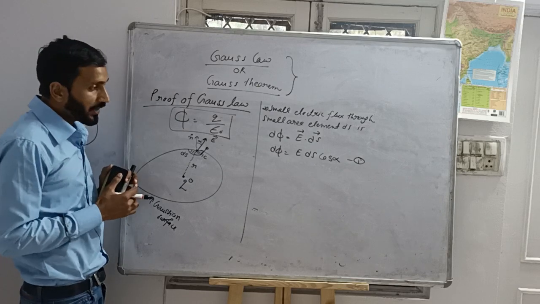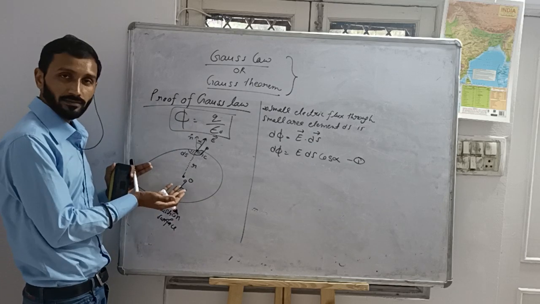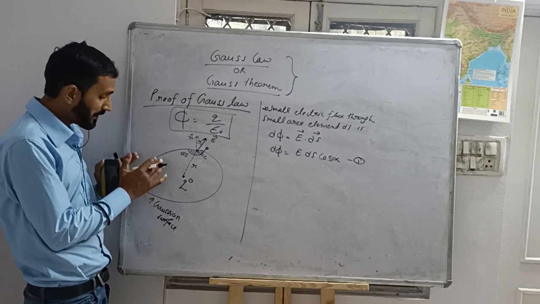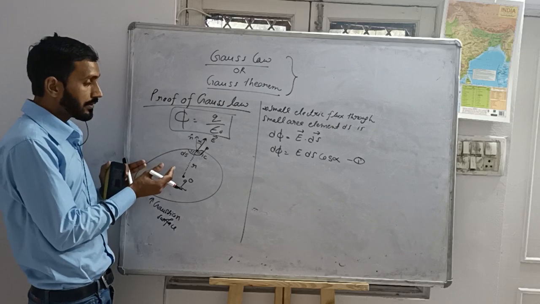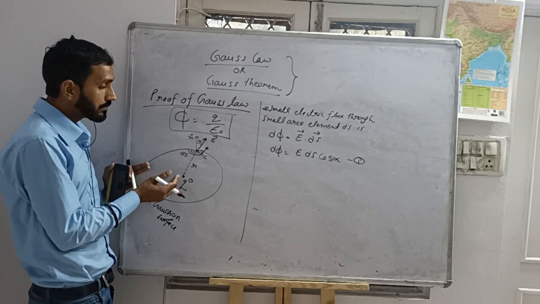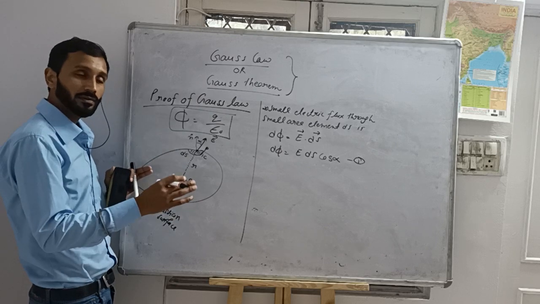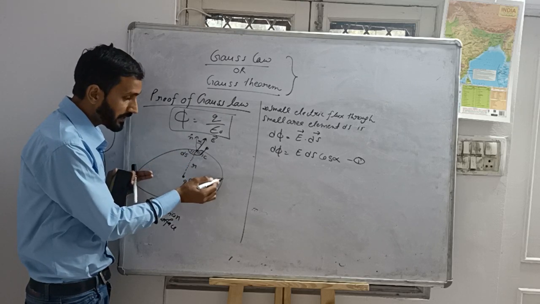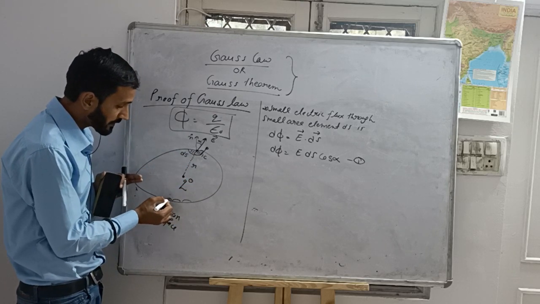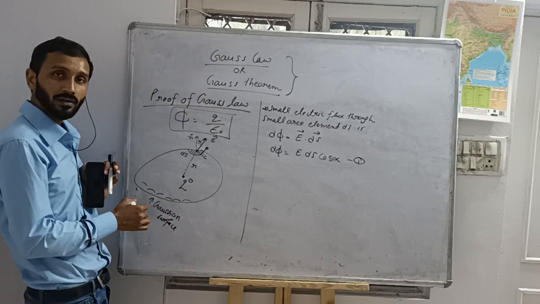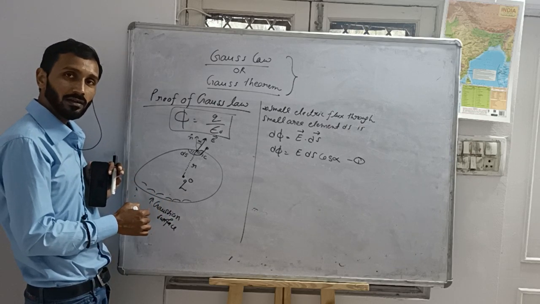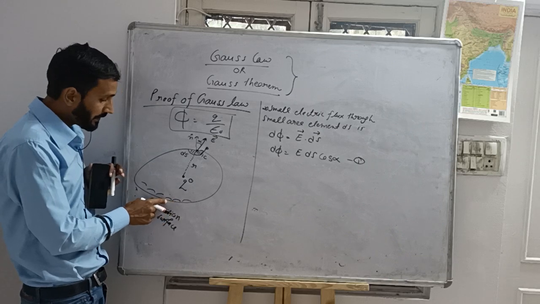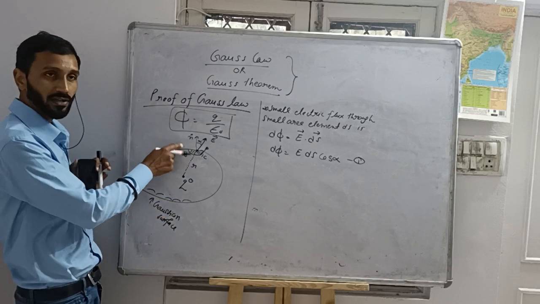If I want to find out the total flux of the closed surface, then I will divide this closed surface into an infinite number of small area elements ds, and we will get the electric fluxes d phi for each.